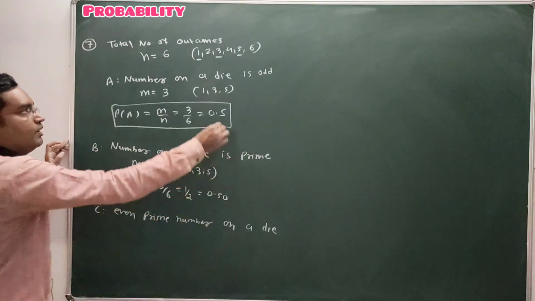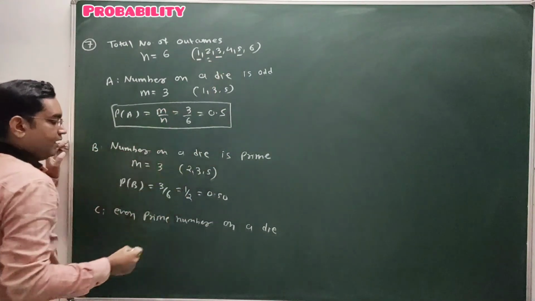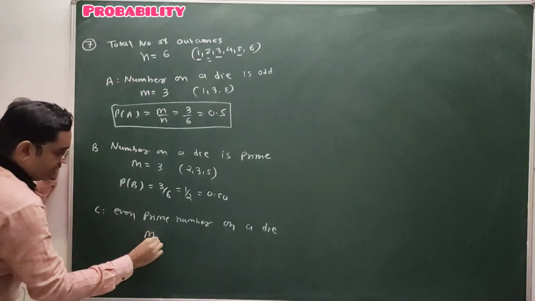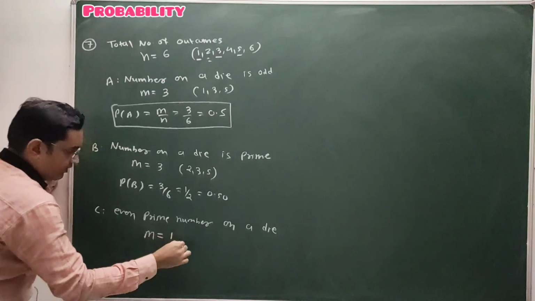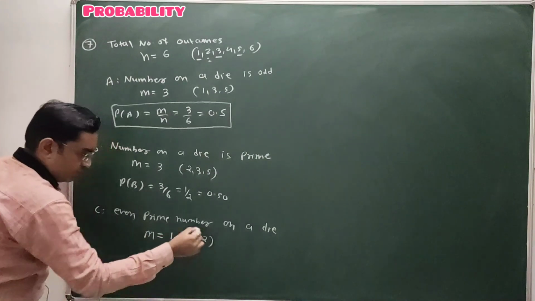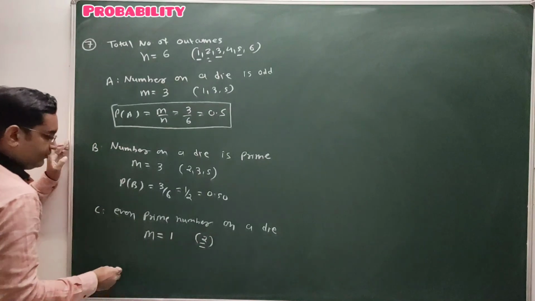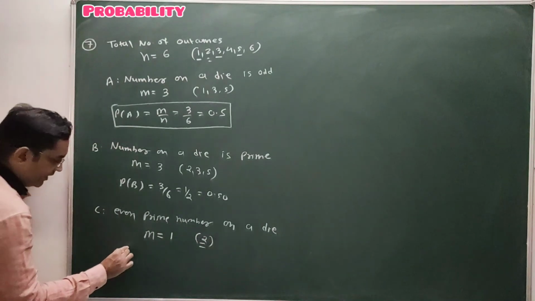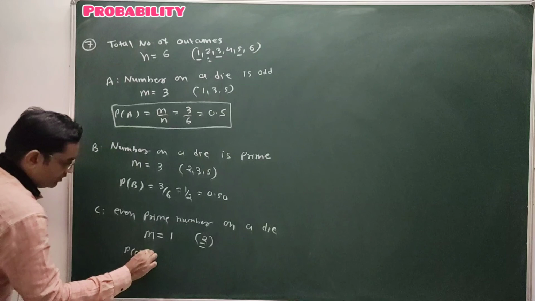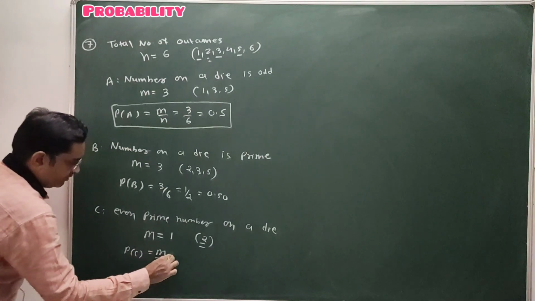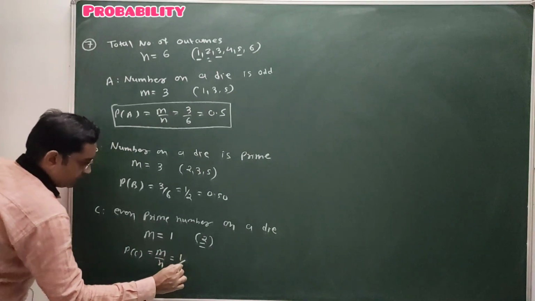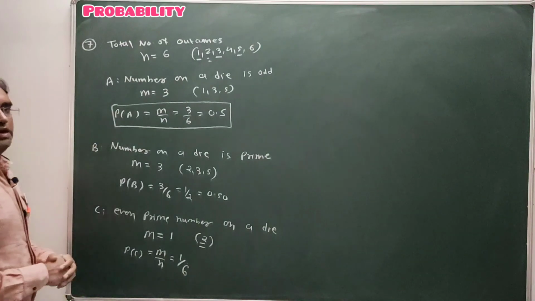Only one, 2 is the only even prime number. So the number of favorable outcomes is 1, and that outcome is number 2 on a die. So the probability of event C is the number of favorable outcomes divided by the total number of outcomes, that is 1 by 6. Clear, students?